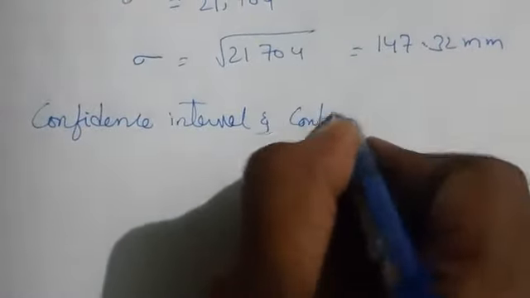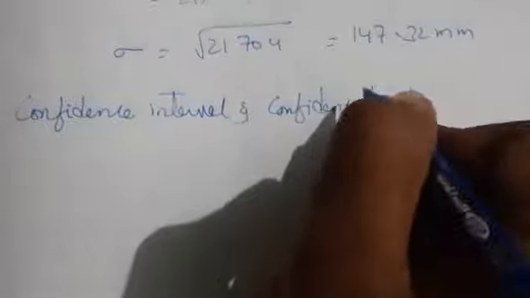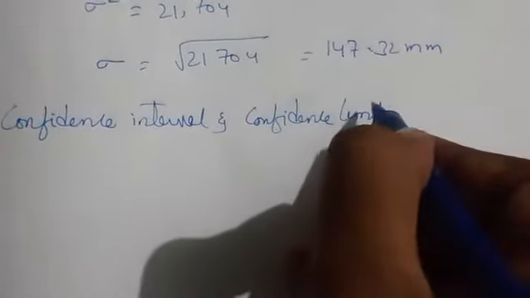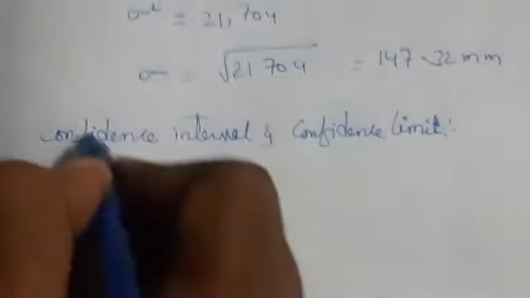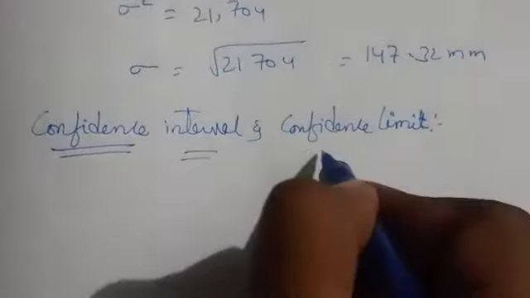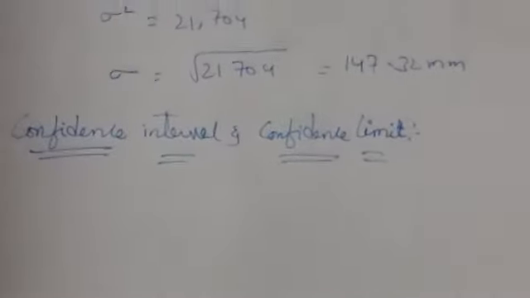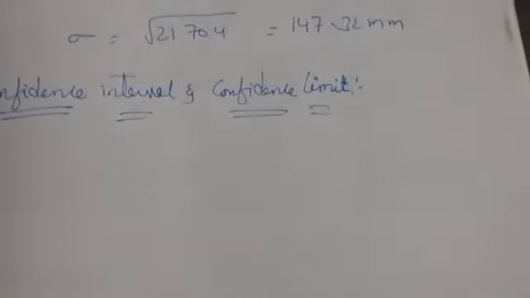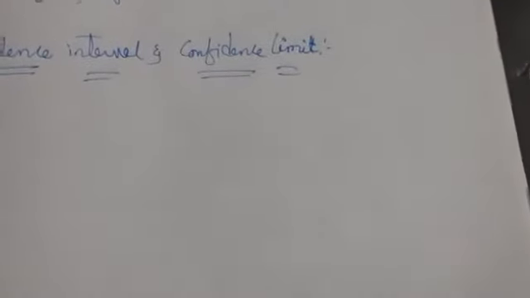To get the precision, the measured value should be close to the true value, right?